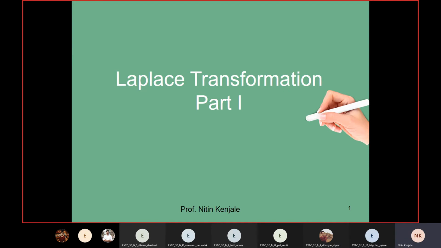As you can see, there are two parts of the Laplace transformation. In the first module, we are going to see only the Laplace transformation. In the second part, we are going to see what the inverse Laplace transform is. So you must be aware of it since you have had Laplace transform.